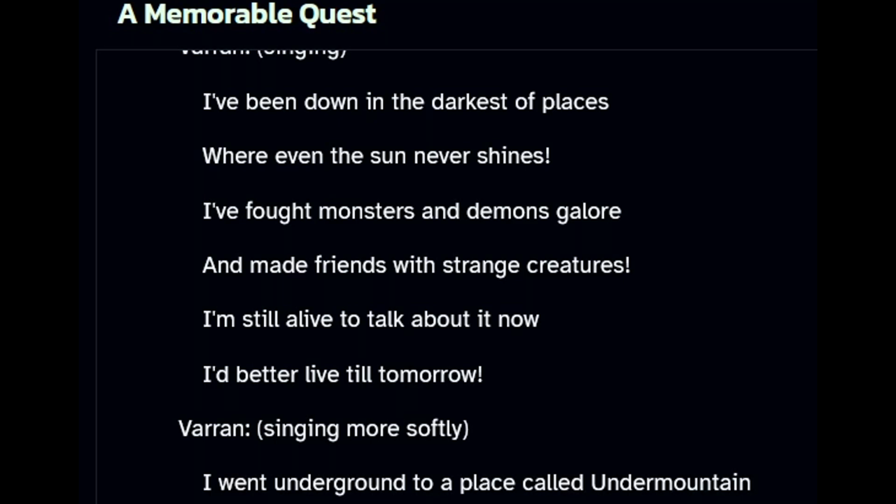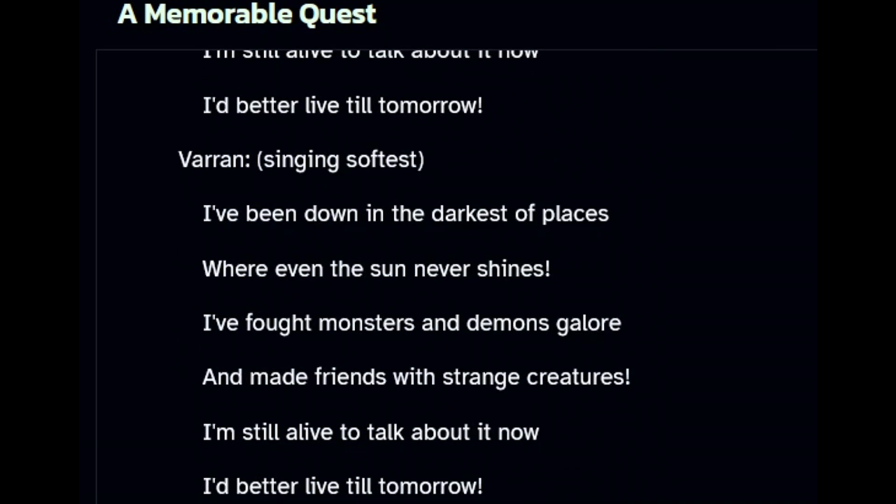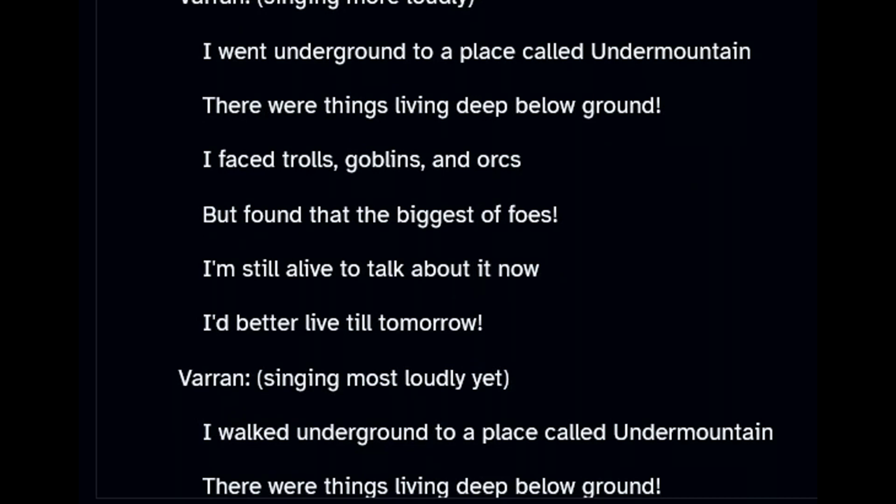He continues getting softer and softer until Thingol Iceshield jumps in, not yelling. Notice the AI said singing loudly. Kobolds here to die, kill them all, and a duet begins, Varen singing loudly, I went underground to a place called Undermountain.